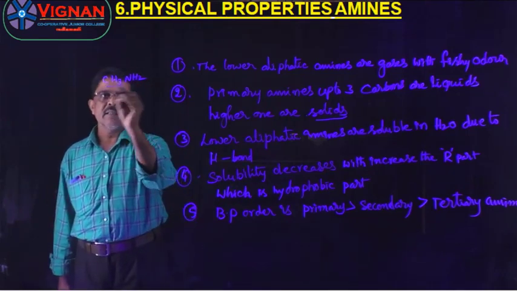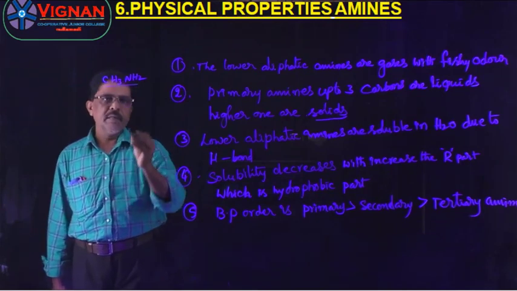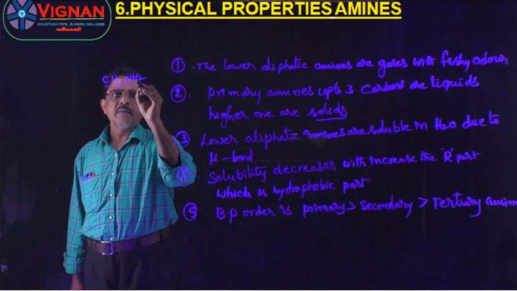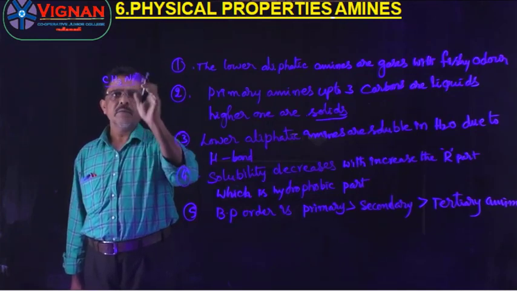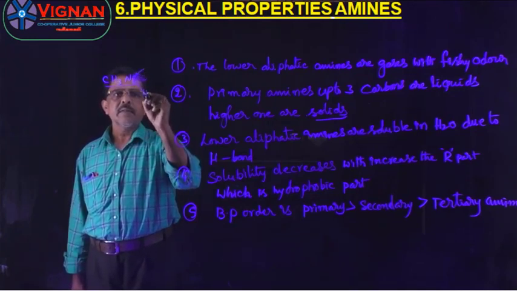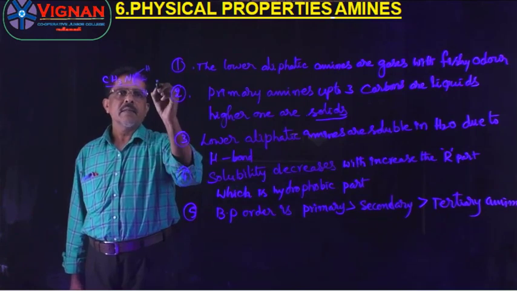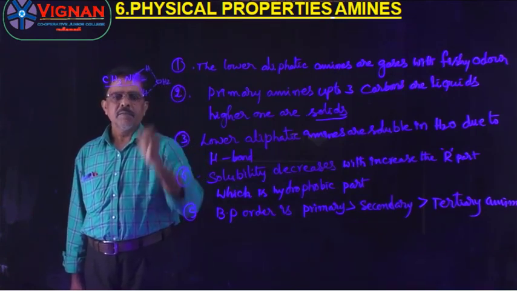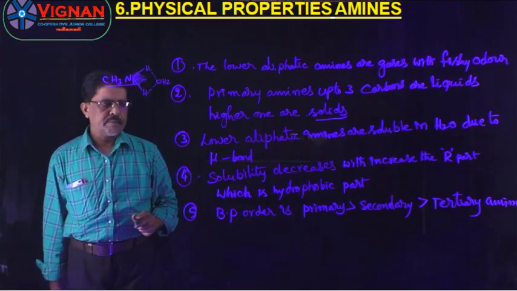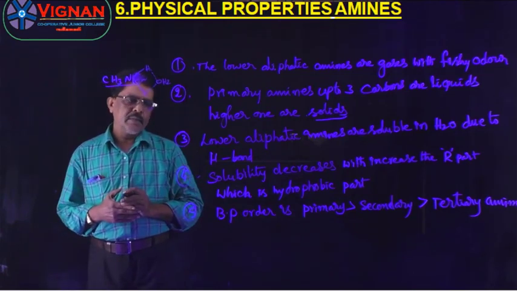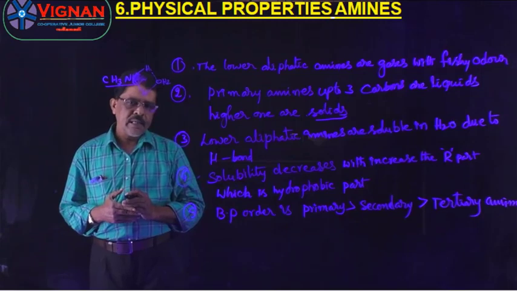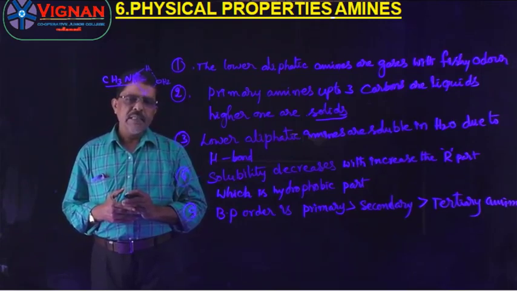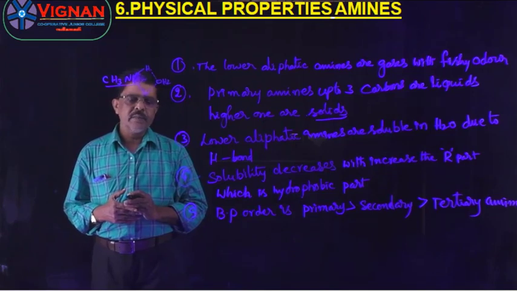Then lower aliphatic amines are soluble in water because of hydrogen bonding. This is the lower aliphatic amine. This has 2 hydrogen atoms here. These 2 hydrogen atoms react with water. Then they form what? Hydrogen bonds. So lower aliphatic amines are soluble in water due to the formation of intermolecular hydrogen bonds.